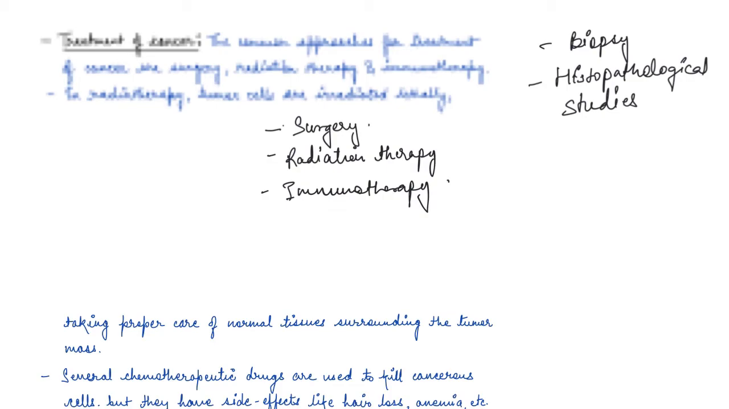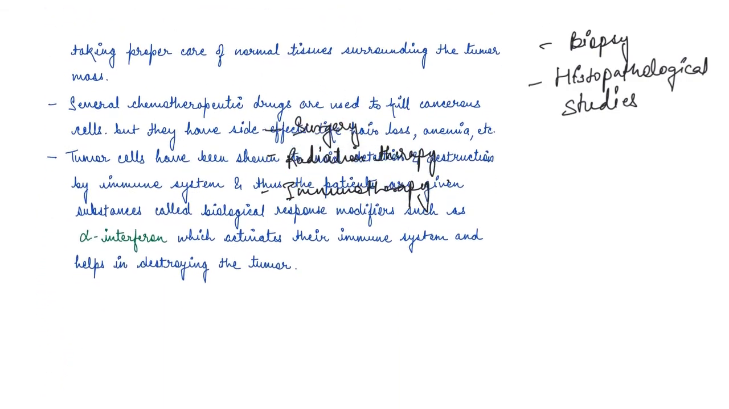Now, several chemotherapeutic drugs are used to kill cancer cells, but they have extreme side effects as well, like the very common ones that you would be knowing, hair loss, anemia, etc. So basically there is chemotherapy, which uses chemotherapeutic drugs to kill cancerous cells, right?